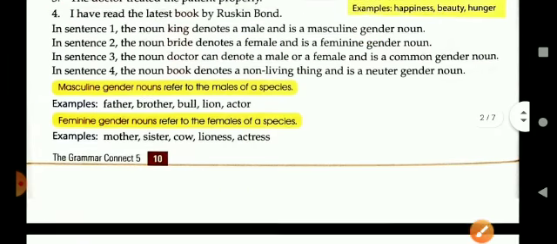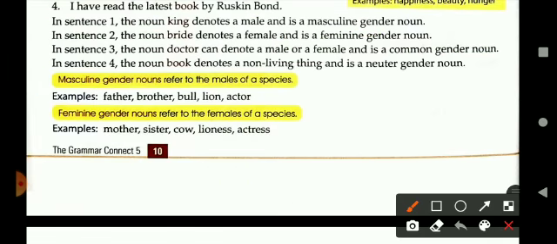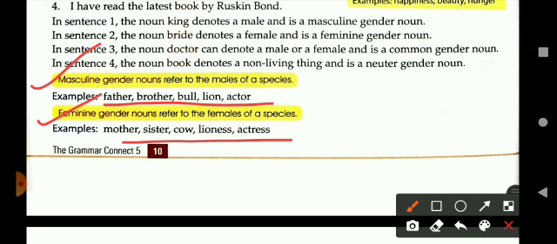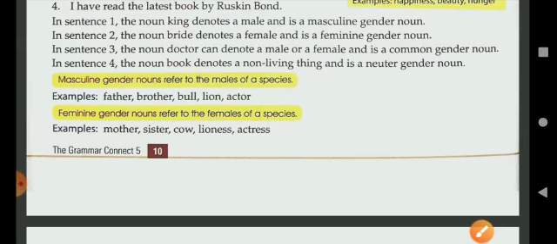So here are the definitions of masculine gender. Masculine gender nouns refer to the males of a species. For example, father, brother, bull, lion and actor. Feminine gender nouns refer to the females of a species, like mother, sister, cow, lioness and actress.